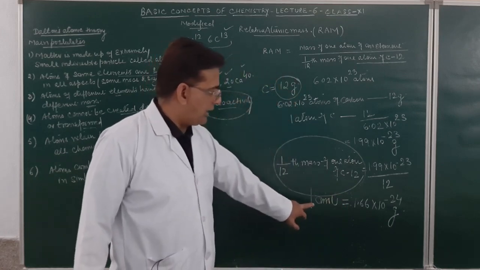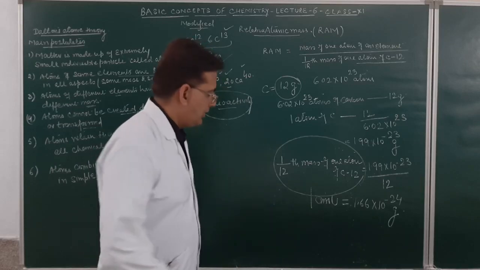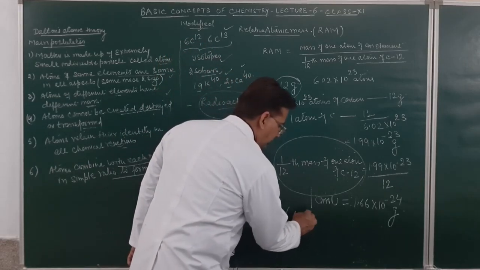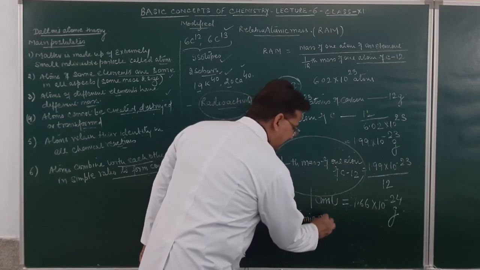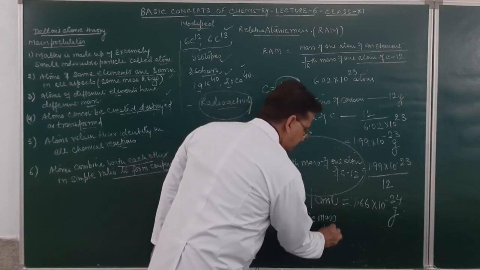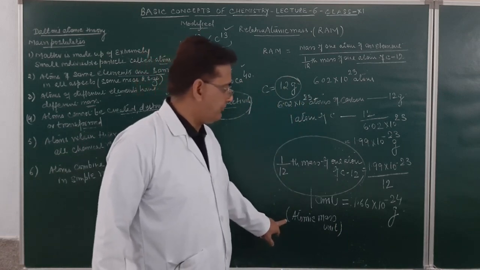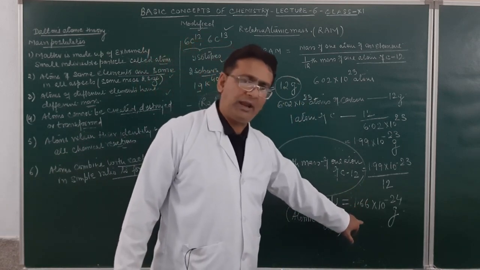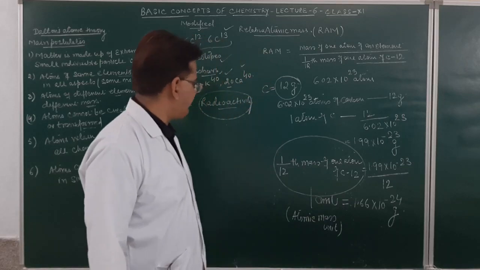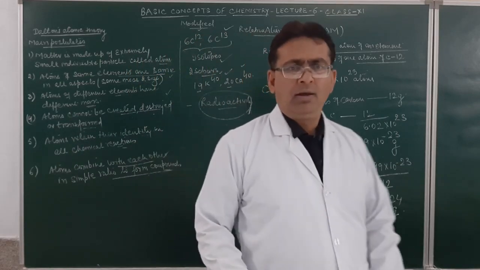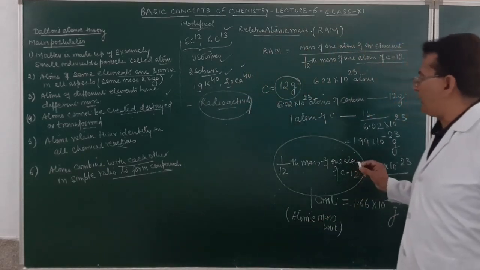So you must have heard the word atomic mass unit. AMU stands for what? This is atomic mass unit. So atomic mass unit, if it is to be converted into gram, it will be equal to 1.66 into 10 raised to power minus 24 gram. What was the relative atomic mass?